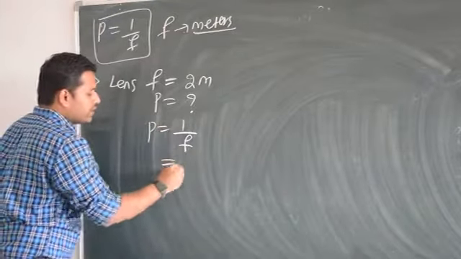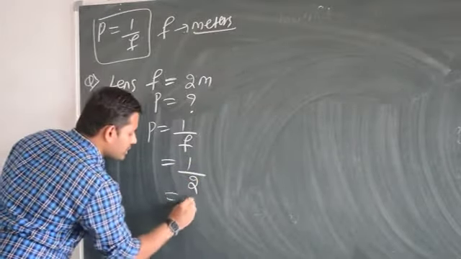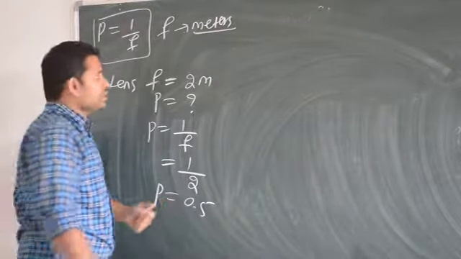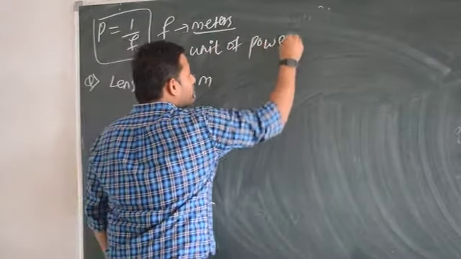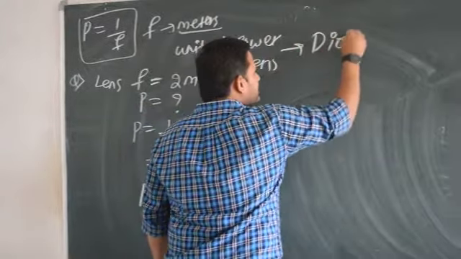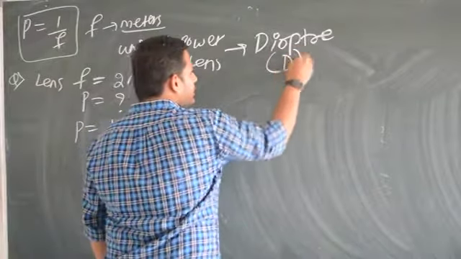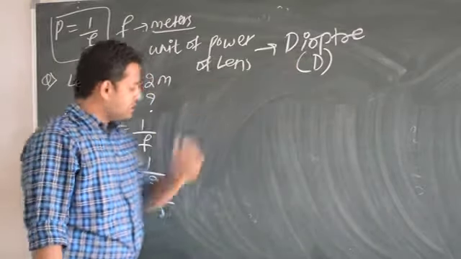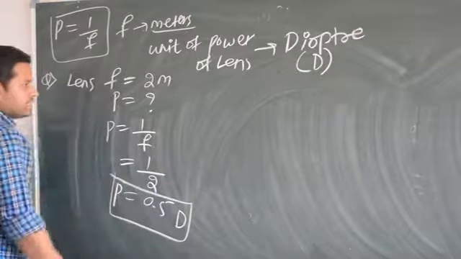Power is 1 by F. Then 1 divided by F, F is 2, and it is in meters, no? So 1 by 2 means 0.5. So P is equal to 0.5. But there should be some unit, no? So the unit of power of a lens is diopter. Please read this: D-I-O-P-T-R-E. Diopter, and it is represented by D. Kilogram is kg, right? In the same way, diopter is written as D. So the power of the lens is 0.5 diopter. Is it very clear? Okay, fine.